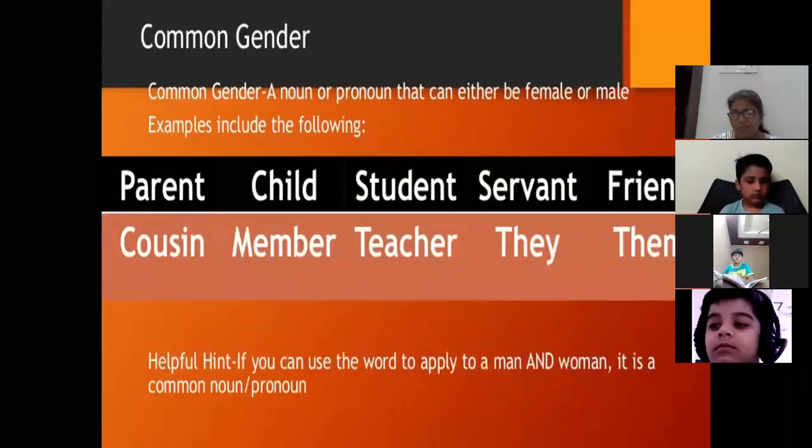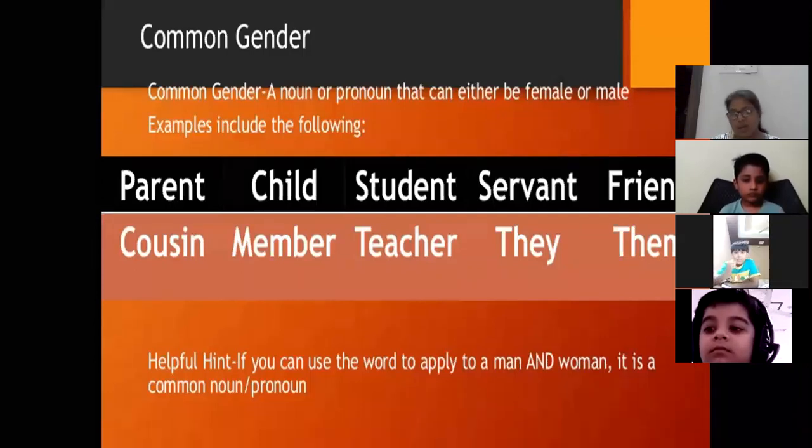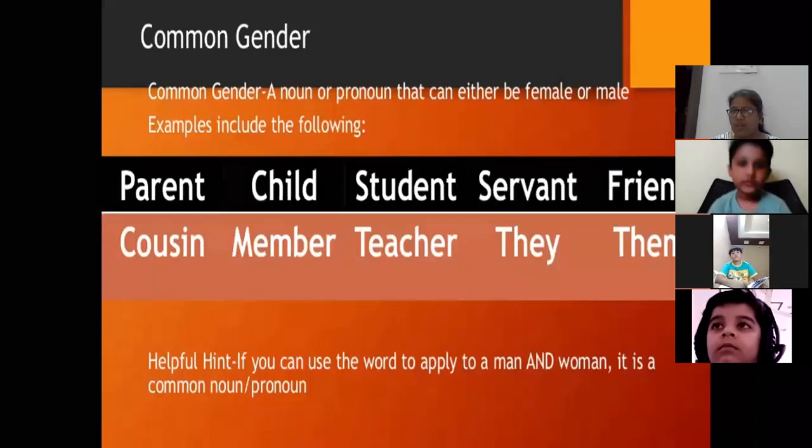Now the next one is common gender. What is common gender? Nouns which may be used for both males and females are said to be of common gender. Or you can say a noun or pronoun that can be either male or female. Like parent, child, student, servant, friend, cousin, member, teacher. So parent can be male and parent can be female. Father is also a parent and mother is also a parent. So we have used a common word for father and mother.